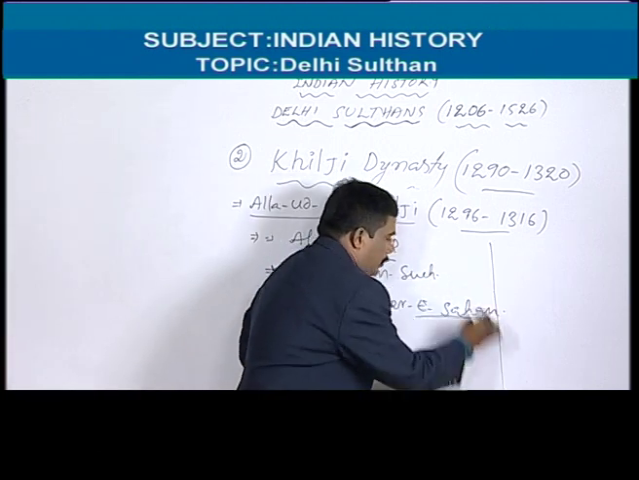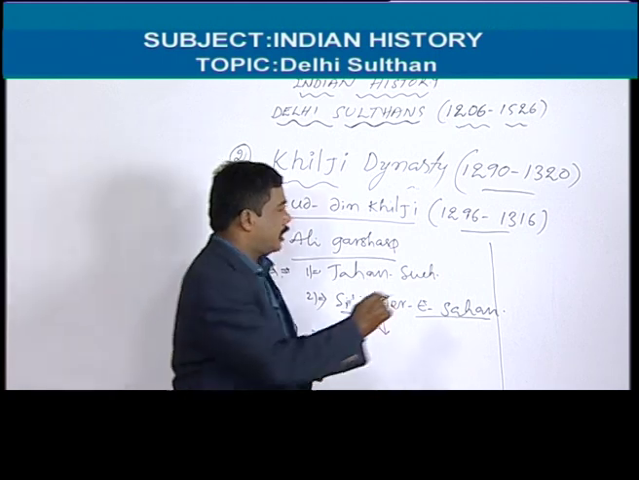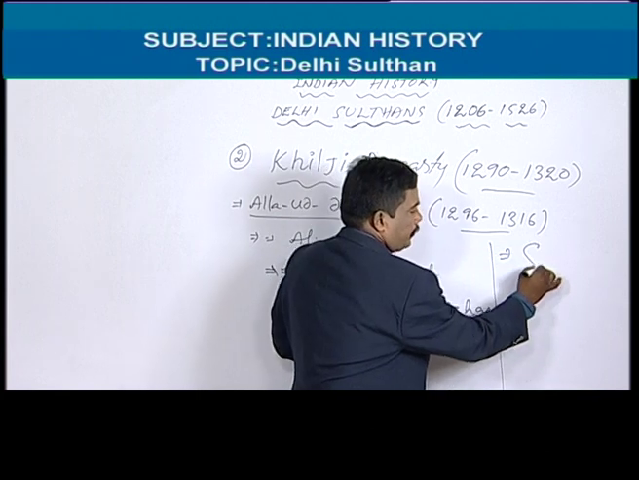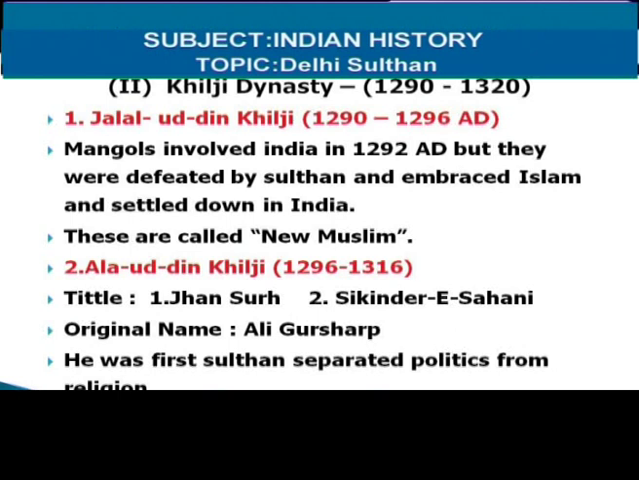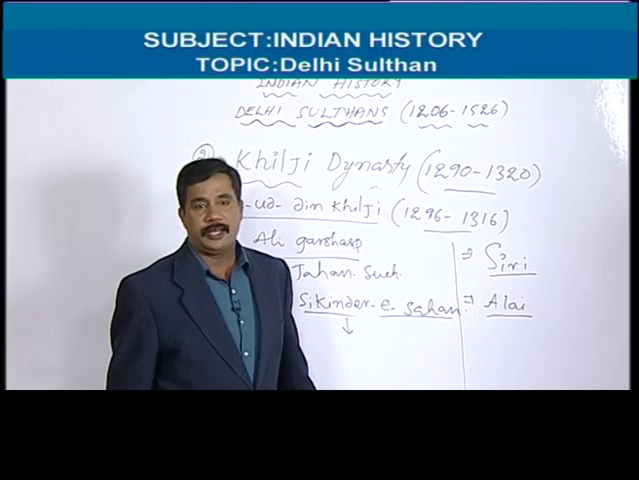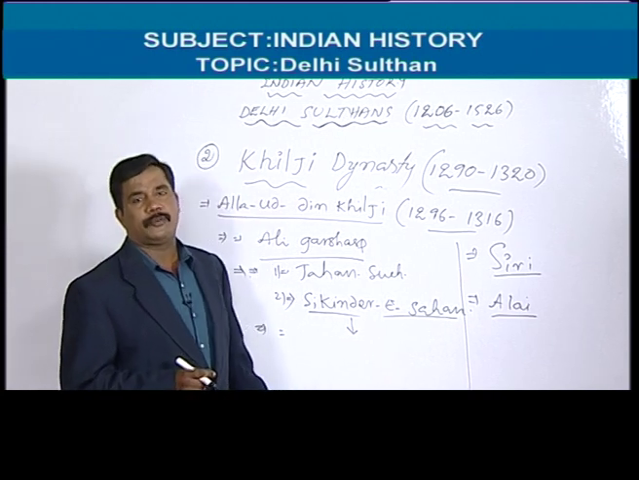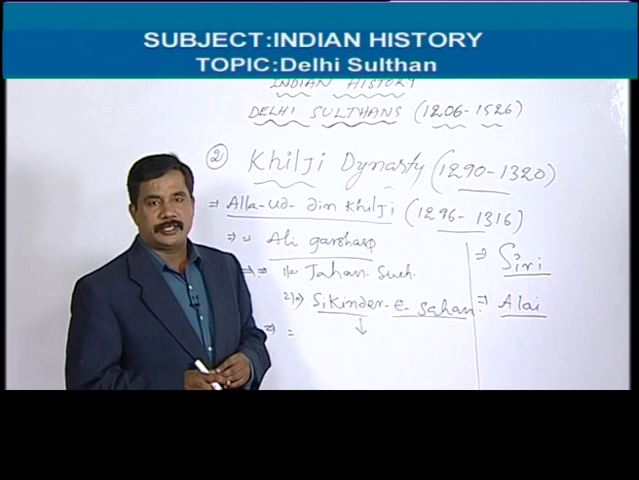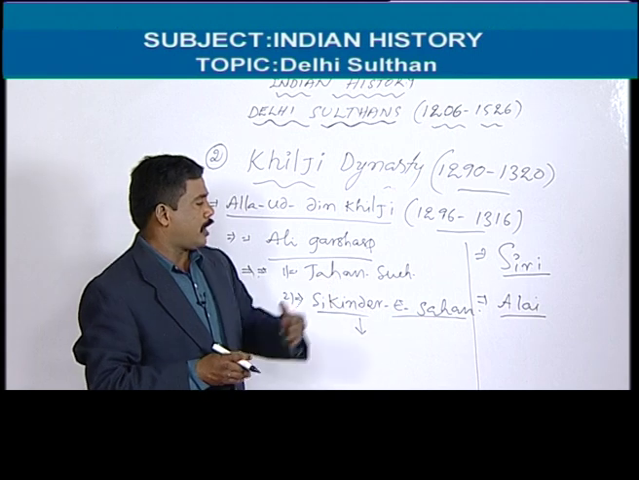So first of all, we can see his constructions. Are there any constructions of Alauddin Khilji? Yes, he constructed Siri town, which is in what we can call old Delhi. And he constructed Alai Darwaza. Alai Darwaza is one of the doors of Qutub Minar. So he constructed these two, Siri town and Alai Darwaza.